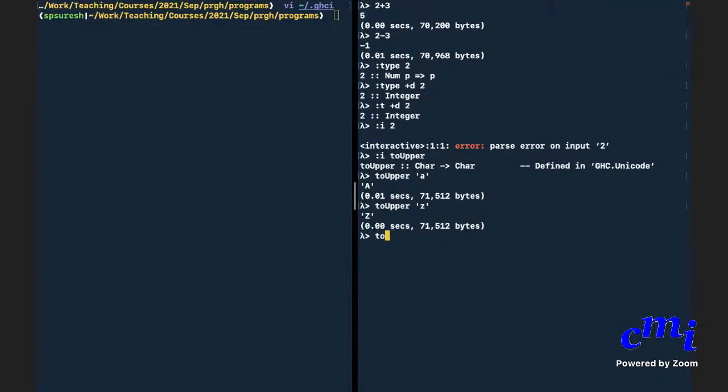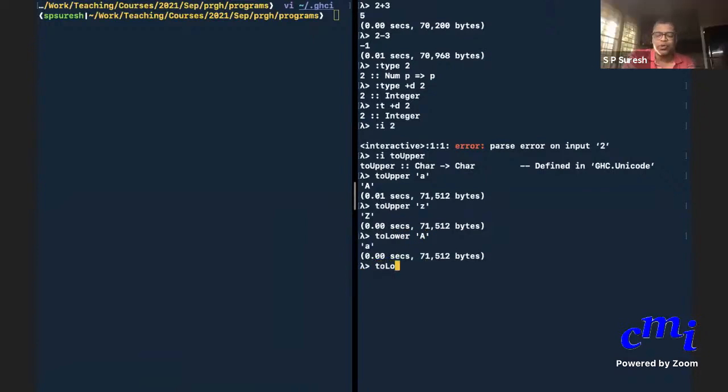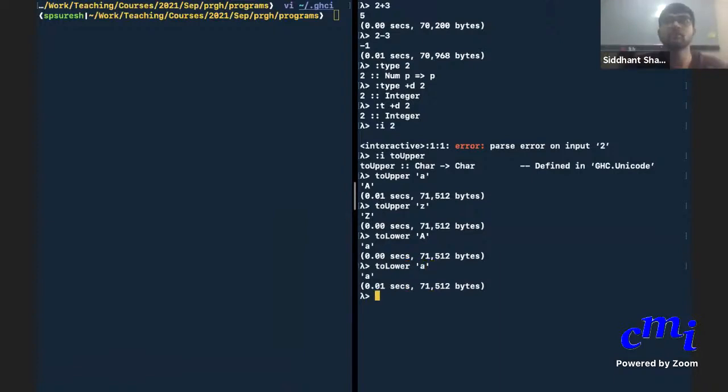Somebody? toLower. What happens if I apply toLower to small a itself? That will remain small. You will get the same thing. These are library functions which are already provided to you.